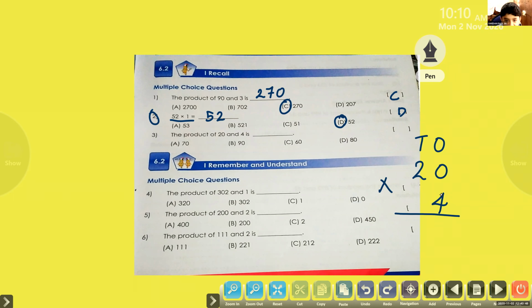Here 4 into 0. You have to start multiplication at the ones place. 4 into 0, 0. Then next we have to multiply 2 into 4. 2 into 4, what will we get? 8. So the answer is 80. Very good. So option D.